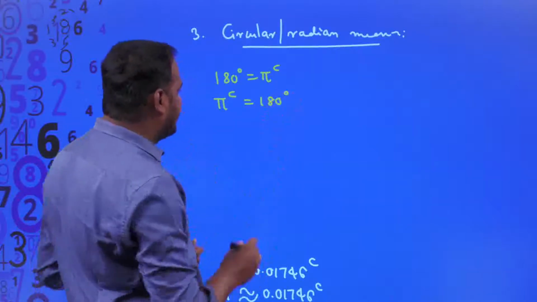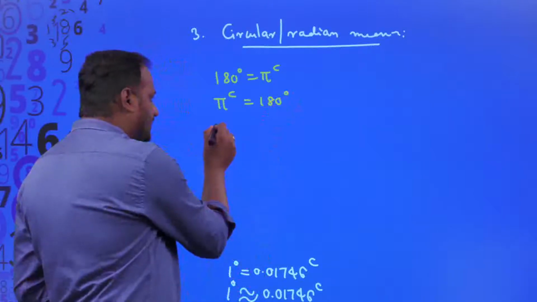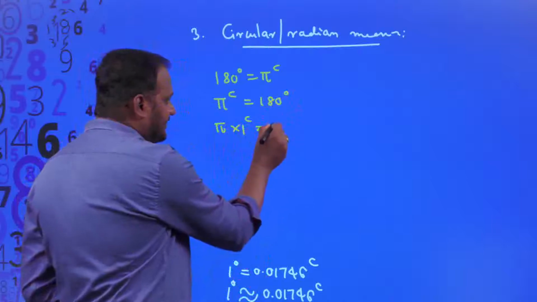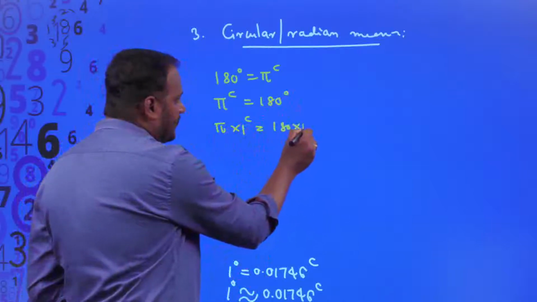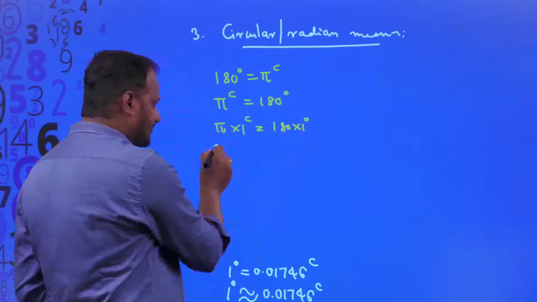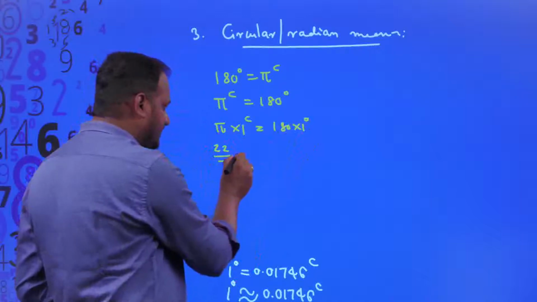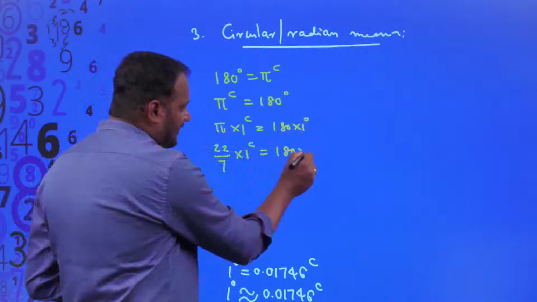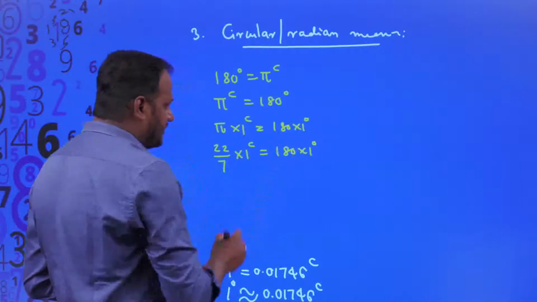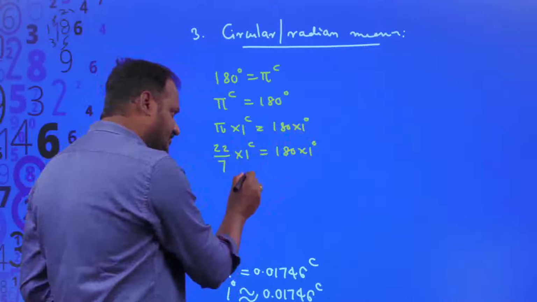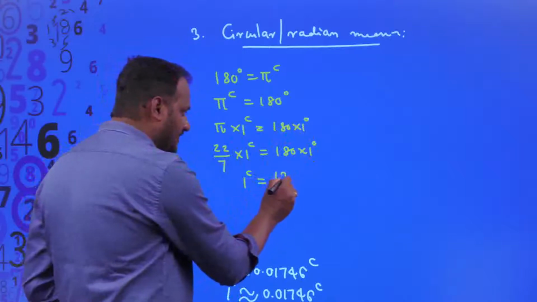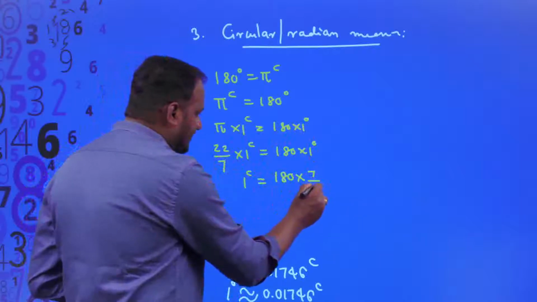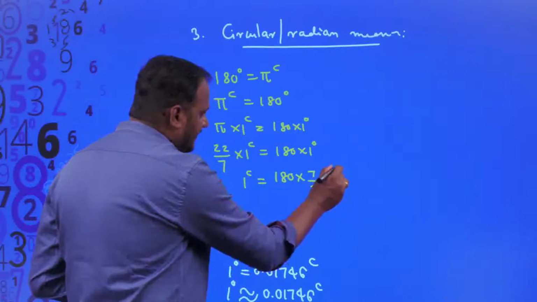Correct? So pi radians means what? Pi into 1 radian is equal to 180 into 1 degree. Again, the approximate value of pi is 22 by 7, so 22 by 7 into 1 radian is equal to 180 into 1 degree. So transpose 22 by 7 that side, so that 1 radian is equal to 180 into 7 divided by 22 into 1 degree.